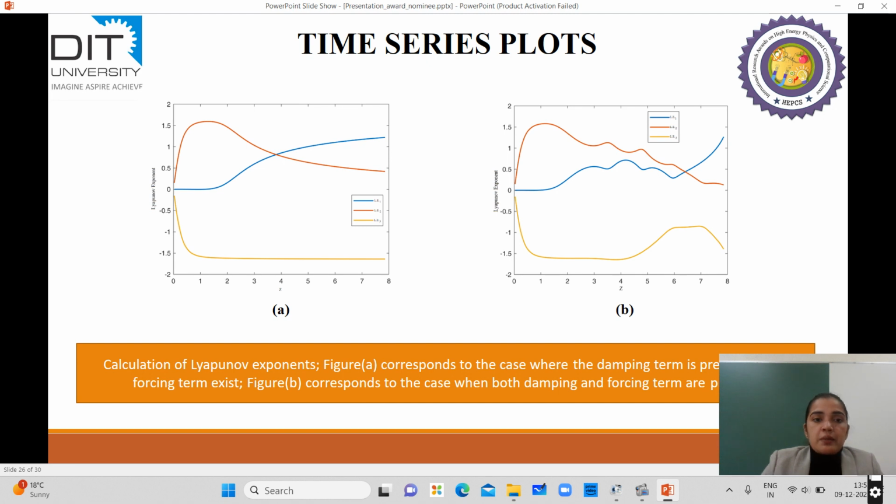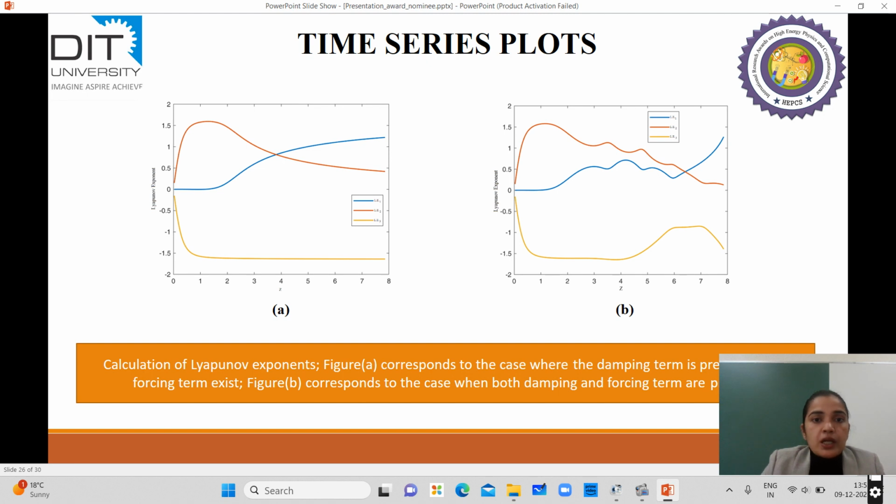So these are the time series plots, you can say the Lyapunov exponent plots. These plots represent the two cases when the damping term is present in the system and the forcing term is absent, and when both terms are present. So you can see that with the help of this positive value of the Lyapunov exponent, there may be chaos in the system.